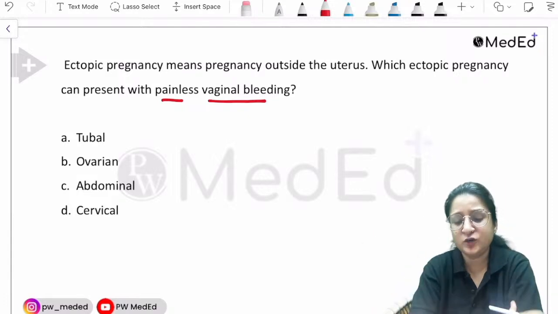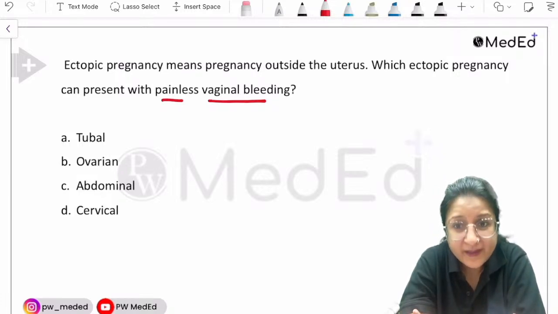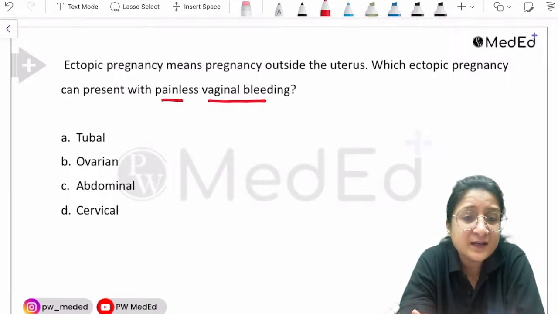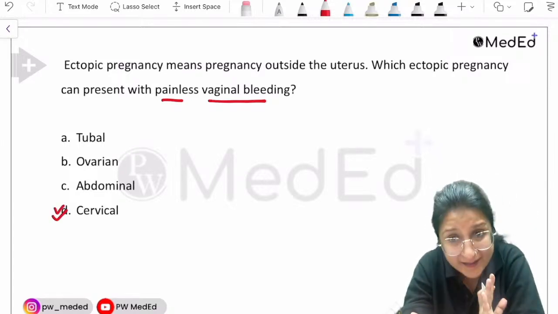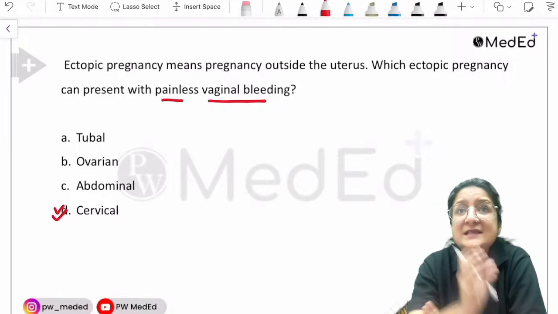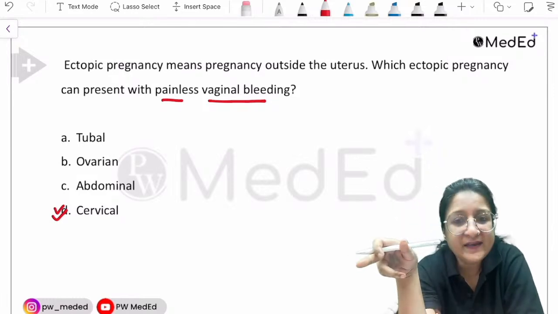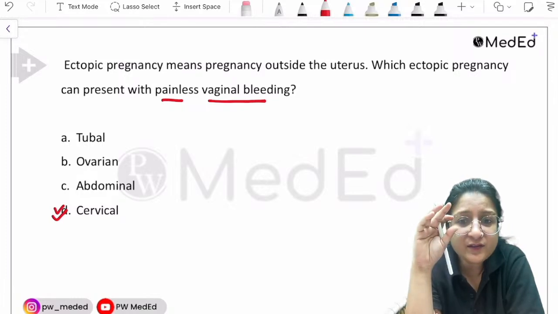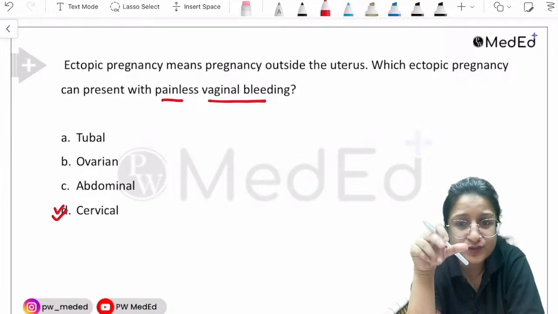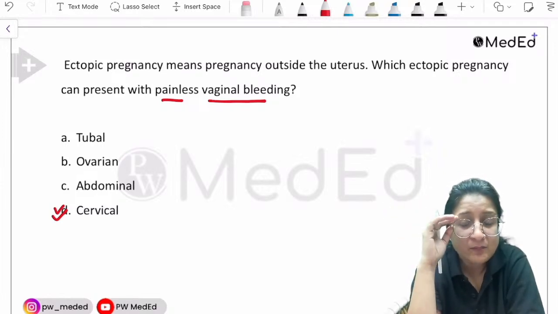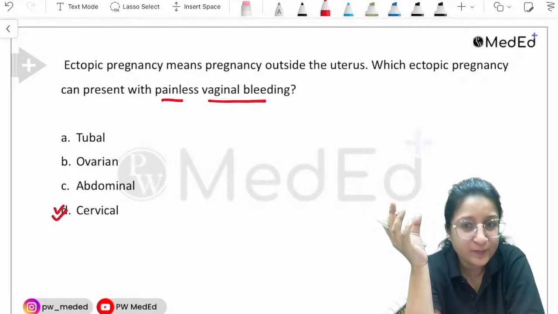Which ectopic can present with painless vaginal bleeding? If the ectopic is in the cervix, a cervical ectopic, which by itself is rare, then the location of the ectopic is such that it will present with vaginal bleeding. You see, there is nothing inside the uterus, so it's not like the uterus is contracting. Mainly in case of abortions, the uterus contractions are the reason for the lower abdominal pain.